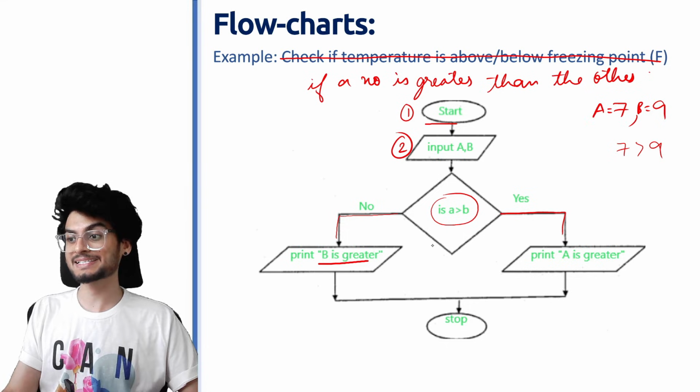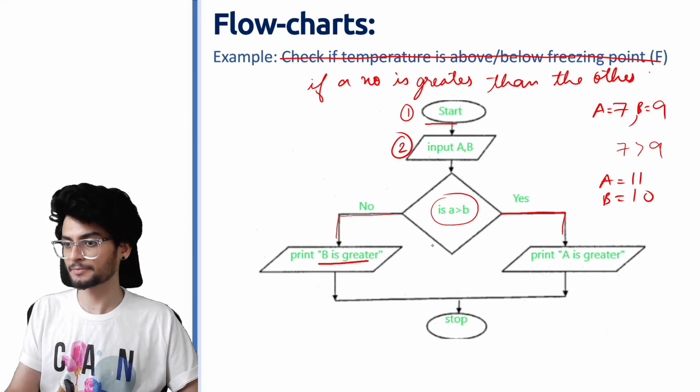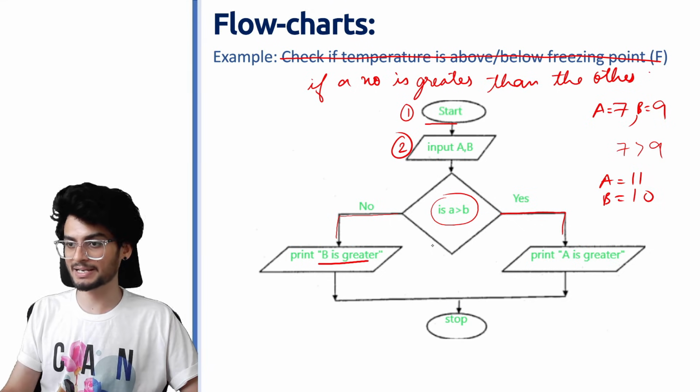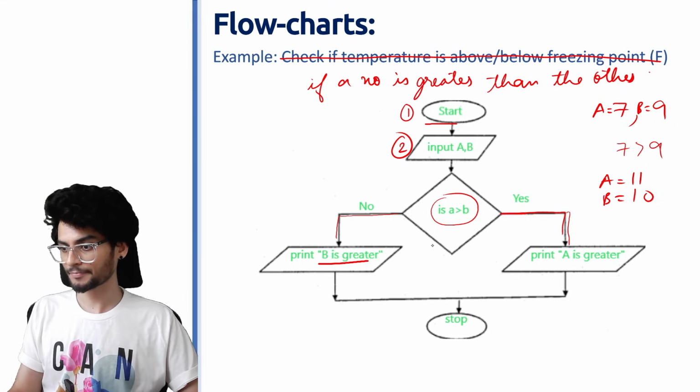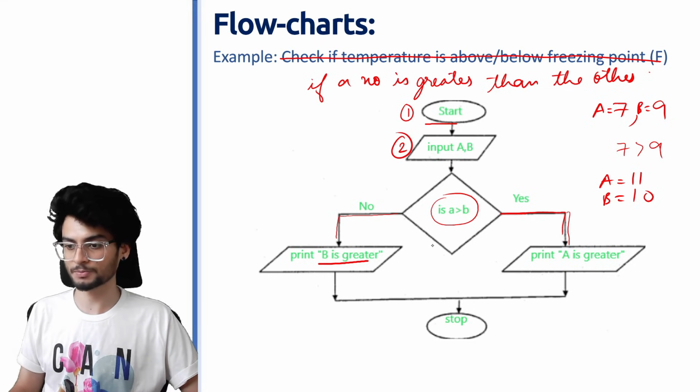But अगर मैं यहाँ पर 7 और 9 की जगह मैंने लिया A is equal to 11 and B is equal to 10, So again the same process will continue, जहां पर मैं start करूंगा, मैं input लूंगा यहाँ पर, but yes आएगा and it will print that A is greater, and finally we just end the loop.